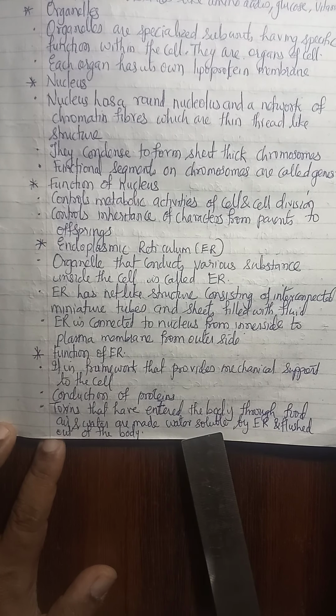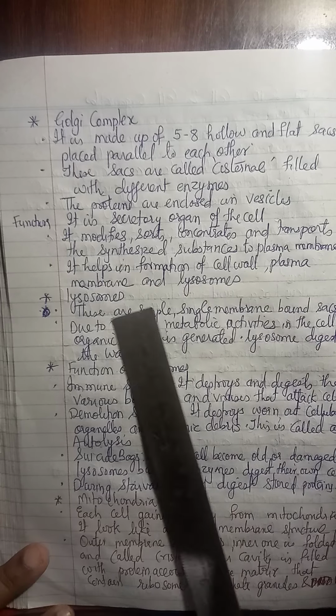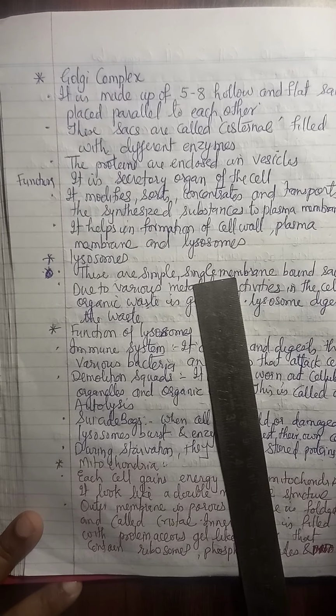The function of the Golgi complex. It is a secretory organ of the cell. That is, it secretes, it modifies, modification is done, sorting it out, that is separation, concentrates and transports the synthesized substances. So packing, storing and transporting, all functions are done by the Golgi complex. To the plasma membrane, it helps in the formation of cell wall, plasma membrane and lysosomes.